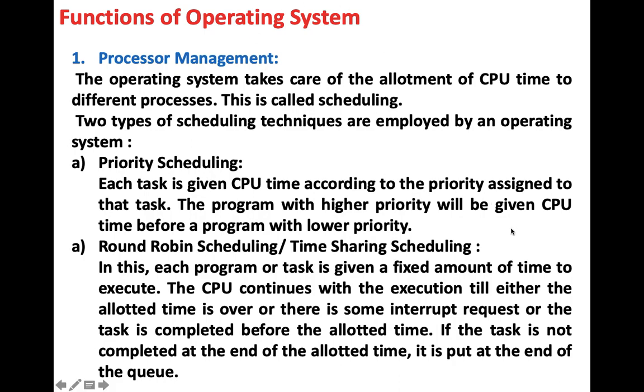For example, if we are transferring any data or saving something and that task is not completed at the end of the allotted time, it is put at the end of the queue. In between, the task is stopped and the second task is started. In that time period the CPU has to complete the task, otherwise it will be put at the end of the queue and processed at the last.